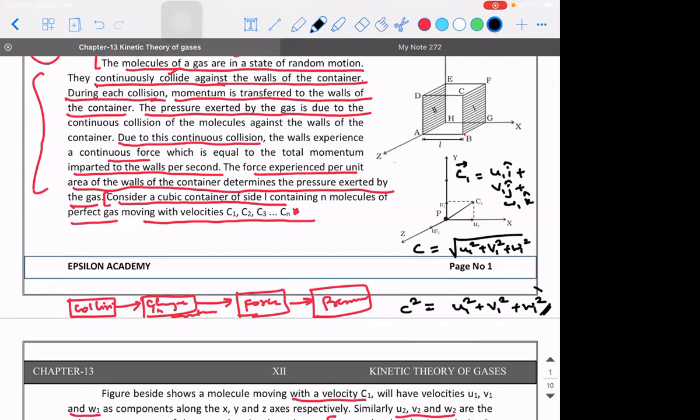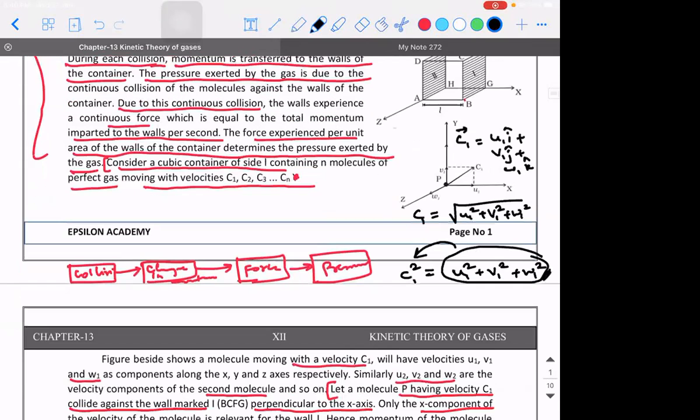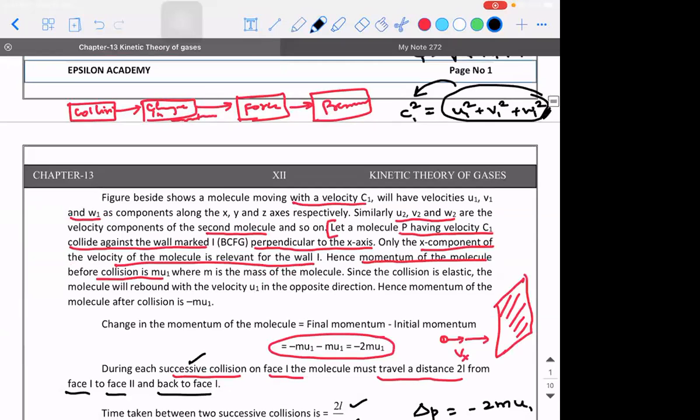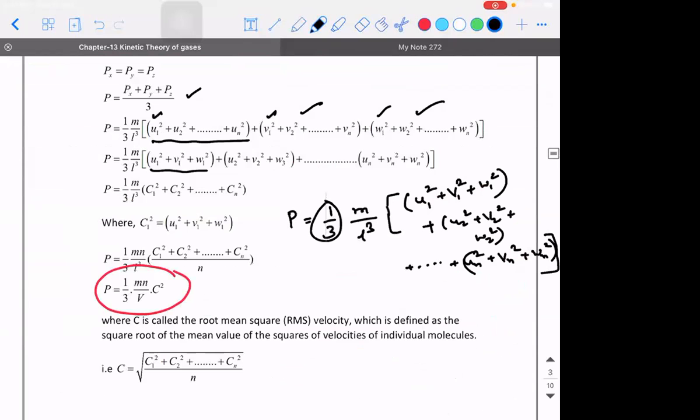Okay, so we have U1 square plus V1 square plus W1 square, right? It can be replaced with C1 square. That's the important point here. So U1 square plus V1 square plus W1 square is C1 square. U2 square plus V2 square plus W2 square is C2 square. Like this, the last value is Cn square, where C1, C2, C3, so on till Cn are the velocities of the individual molecules. Correct, Ada?